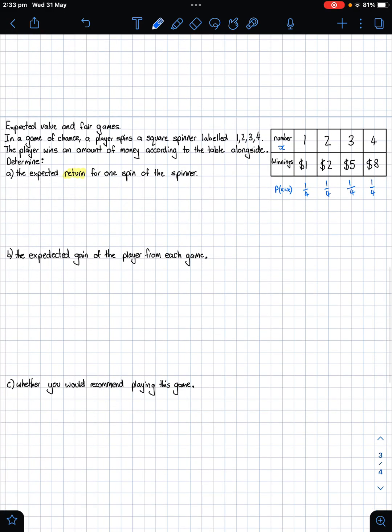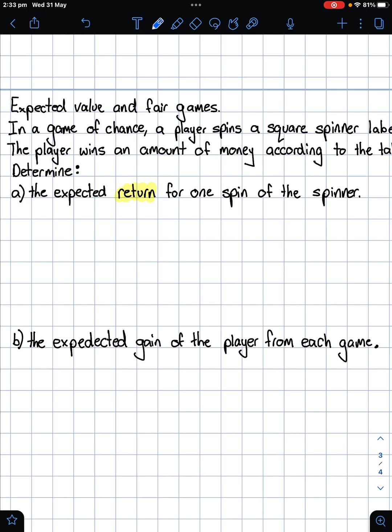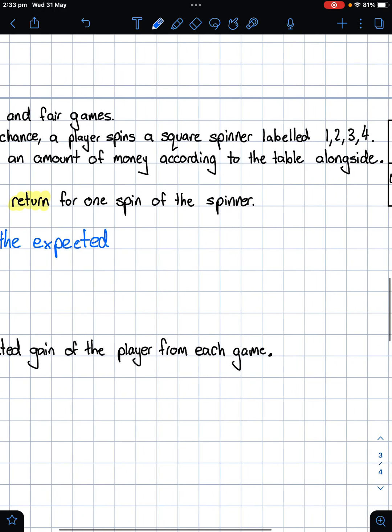If we gamble in this game, we would expect that if we get a 1, we would get $1. I'm going to pick our variable. Let y be the expected return.